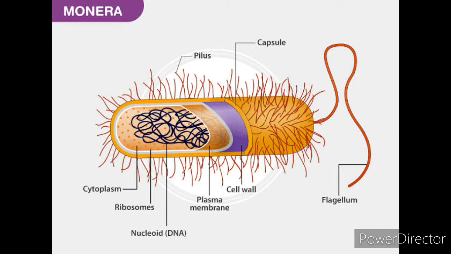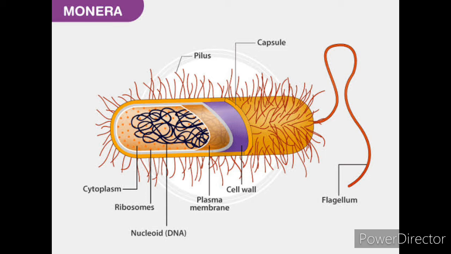Outermost layer is a cell wall. The cell wall is again surrounded by the proteinaceous membrane called the capsule. Nucleus, mitochondria and plastids are absent, and the reserve food in bacteria is the glycogen.